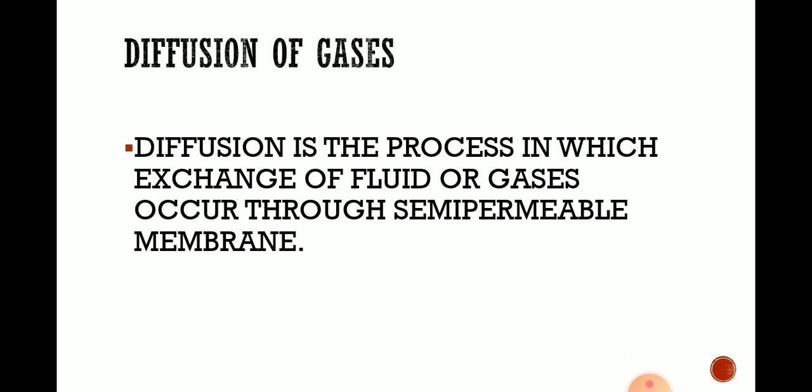Diffusion of gases. Diffusion is the process in which exchange of fluid or gases occurs through a semi-permeable membrane. Which membrane? Semi-permeable membrane. What process occurs in this place? Exchange of fluid or gases. This is the process of diffusion.